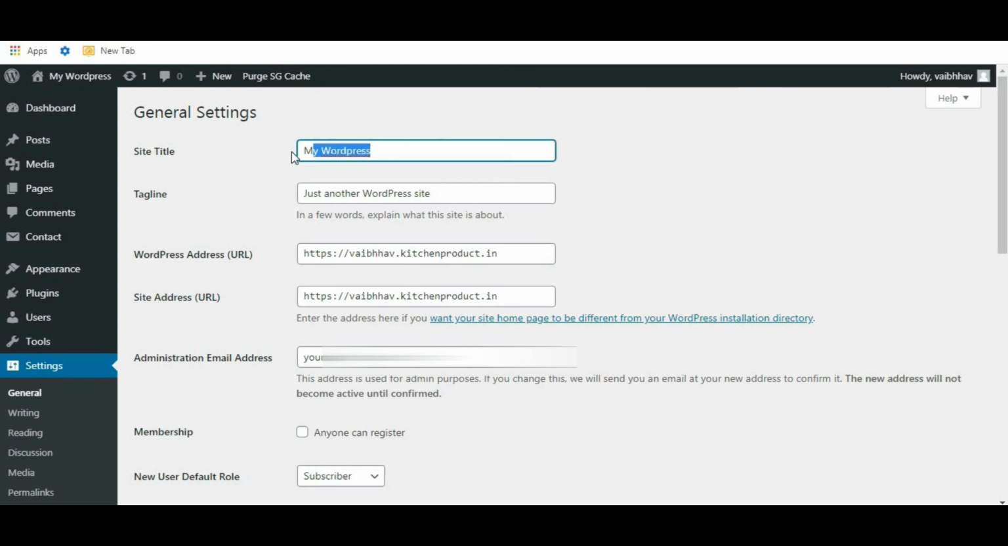From here you can change the site title. If you want to give a tagline, you can give it from here. This is your website URL. So here it is, the administration email address. If you want to change the email address, you can change it from here. But make sure you activate this email address by going through your email ID.